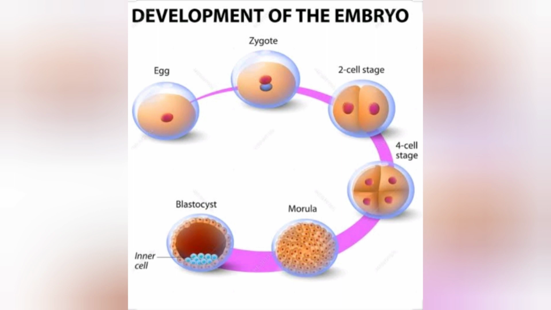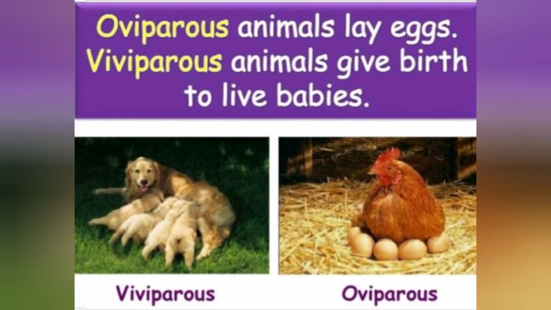Cell division increases the number of cells in the embryo. Cell differentiation causes the modification of groups of cells into various tissues, then forms the organs, and finally forms the organism. Based on the place of zygote development, animals can be divided into two types, oviparous and viviparous.